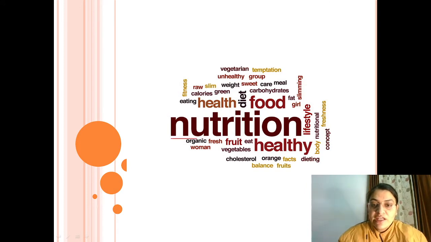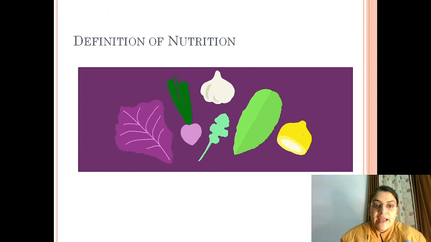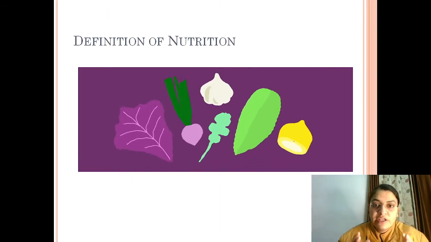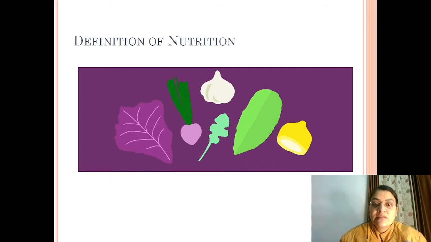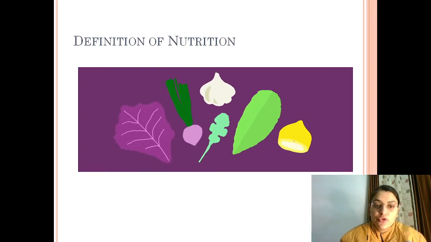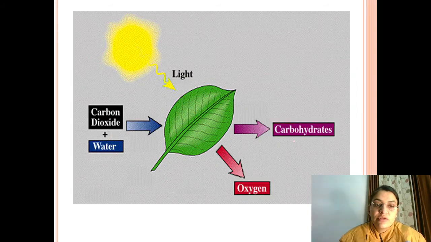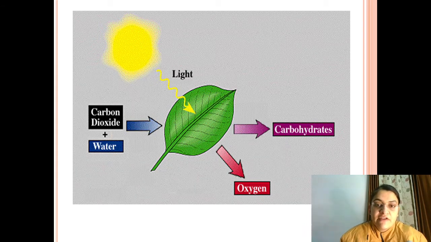So what is nutrition? We all are having food, we are eating different varieties of food, and there are different kinds of food, but exactly what nutrition is, the process of obtaining food is known as nutrition. So here I can give you the best example of nutrition is photosynthesis in plants. So you can visualize this animation that I have shared.